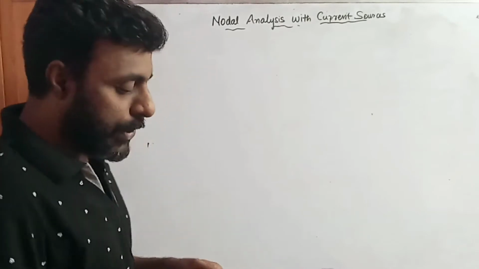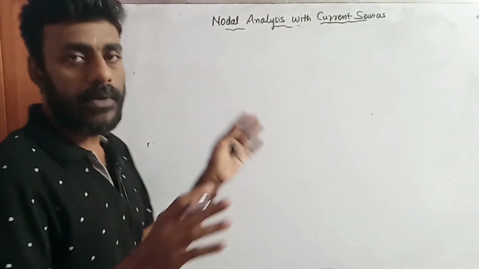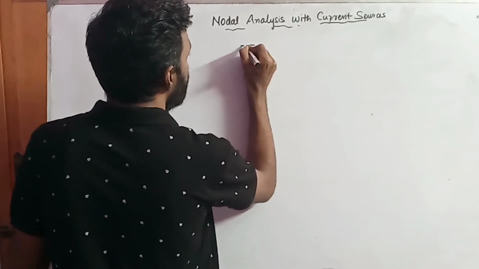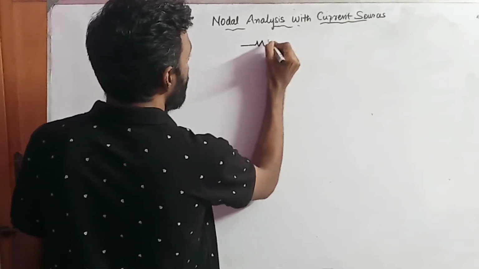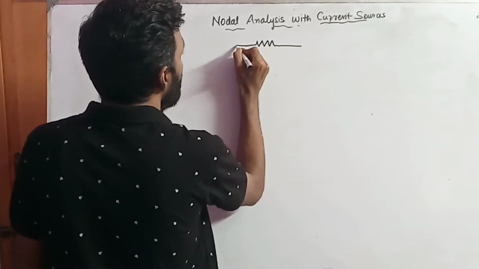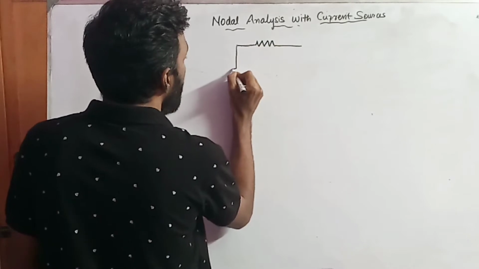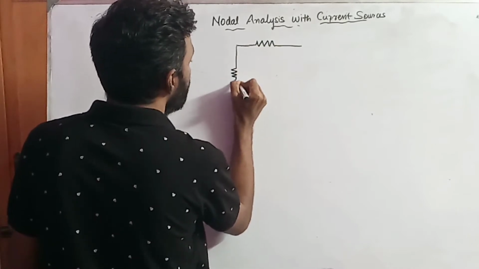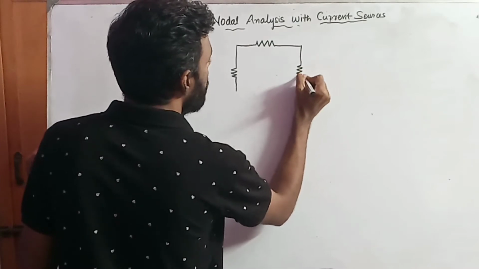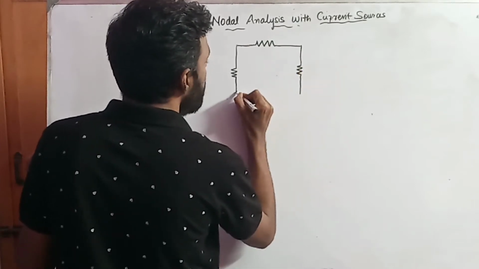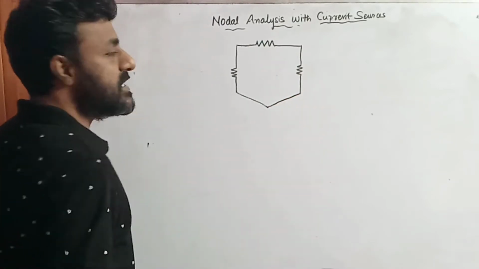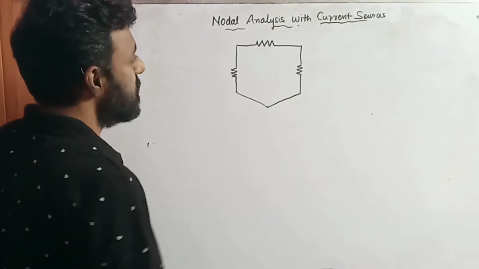Okay. So I'm going to draw a network, a resistive network. This is a resistor. Now you have another resistor over here. You have another resistor. This is connected to the datum or the reference point.